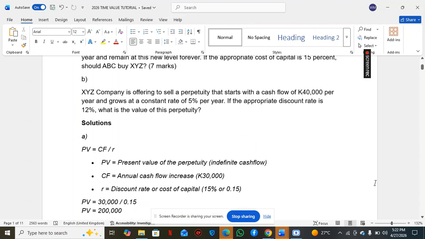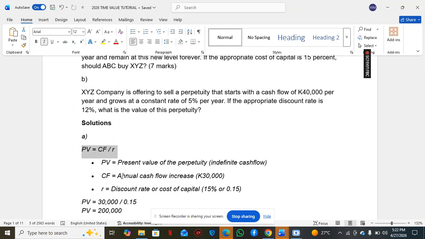Okay. So this is what we're going to do. Since we're dealing with a perpetuity, we have to find the present value of the perpetuity. The perpetuity is the 30,000 you'll be receiving every year, until forever.